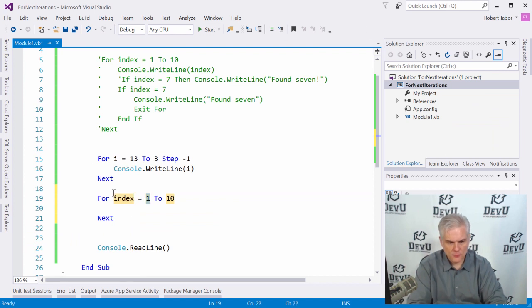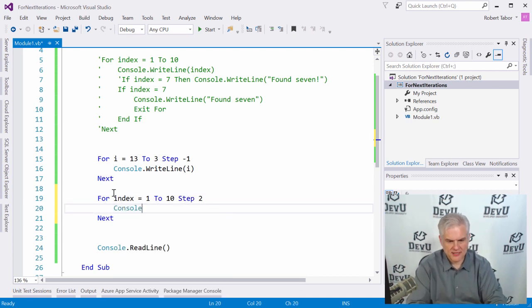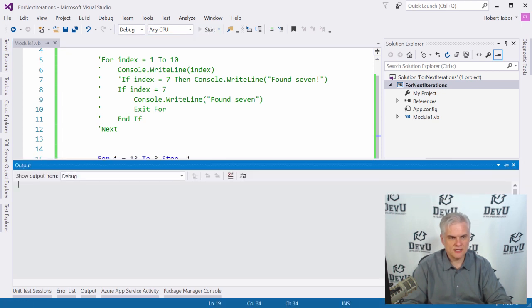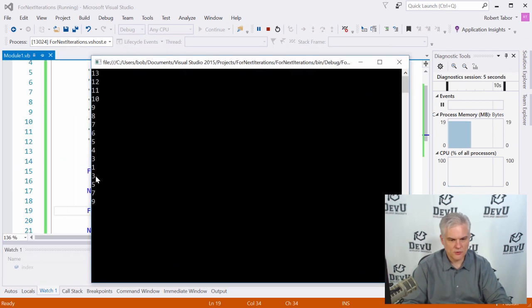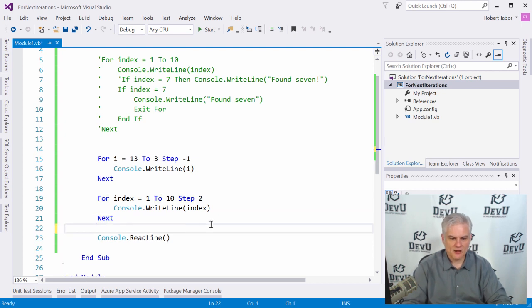And here we'll go from 1 to 10, but we're going to step 2. And we'll do console.writeLine. So here we're just going to print the index. We're going to start with 1 and then we're going to step 2 until we get to 10. So let's run this. Basically this gives us the ability to count odd numbers. So we print out 1, 3, 5, 7, 9. We hit 10, we break out of the for loop. So that's our ability to step 2 numbers at a time and essentially avoid all the evens.